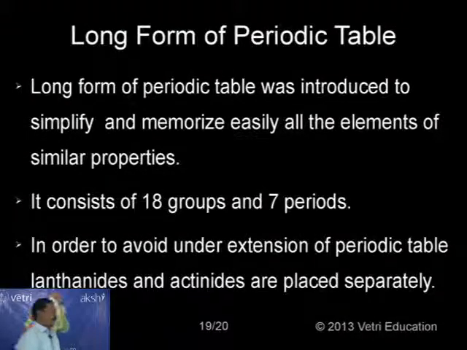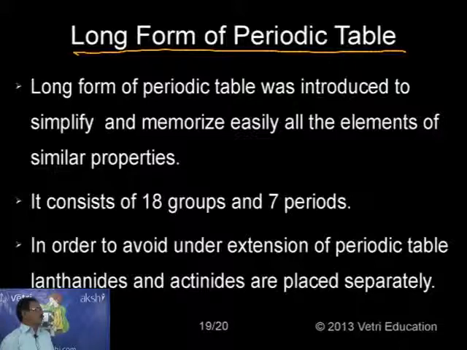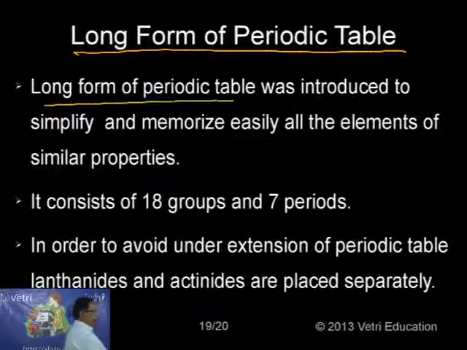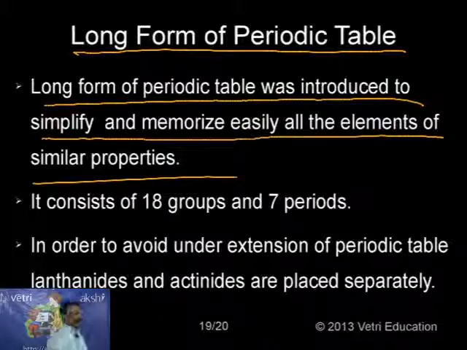Now, let me go for the long form of periodic table, which is what we are using nowadays. It was introduced by Bohr, and later Rang and Werner introduced the long form. It was introduced to simplify and memorize easily all the elements of similar properties. You can ask why we have to memorize the elements. Because competitive questions are asked: one among the following elements is not an alkali metal, not an alkaline earth metal, or not a transition metal. Questions like this can be asked.